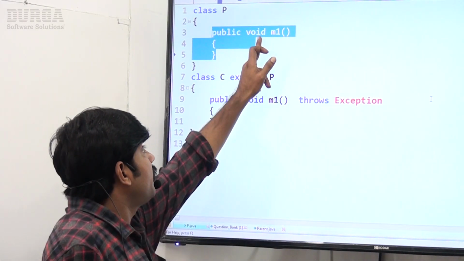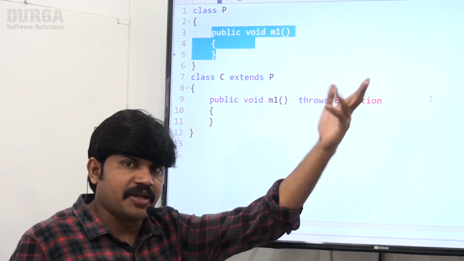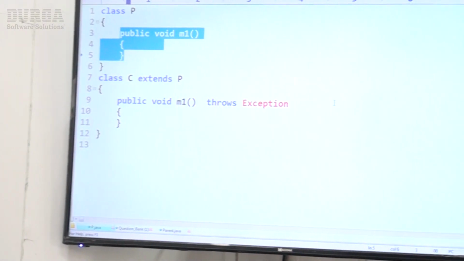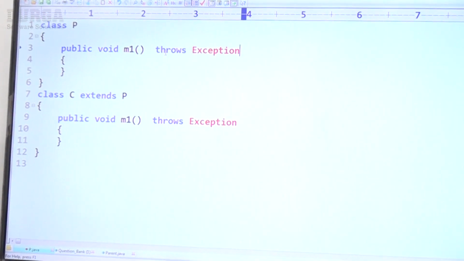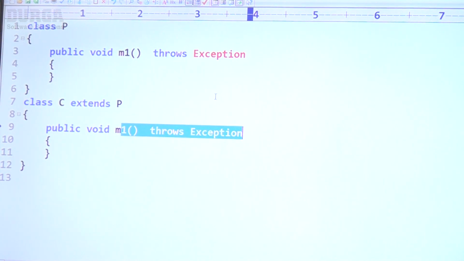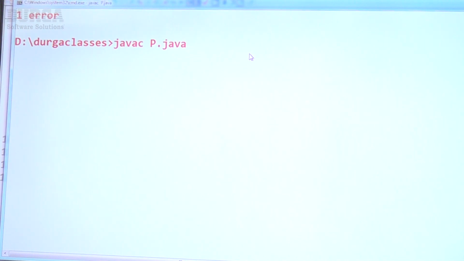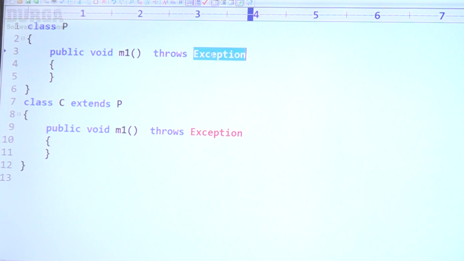Sir, suppose I want to make this one valid. One option, better the parent class method also throws either the same or its parent. Either the same, I'm taking M1 throws exception. Are you getting it? The child class method throws some checked exception, the parent class method also throws the same checked exception. No problem, acceptable. If the parent class method throws its parent, sir, what is the parent?